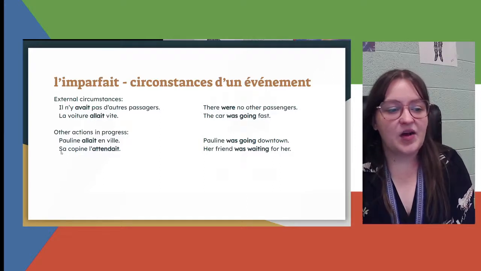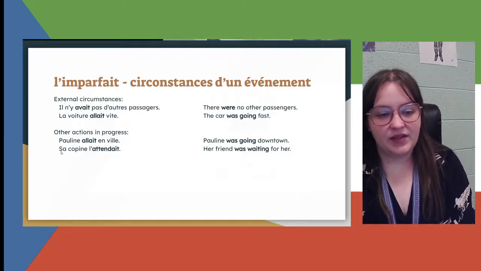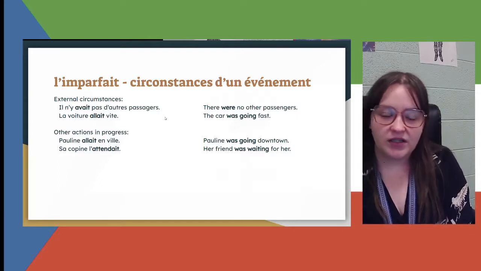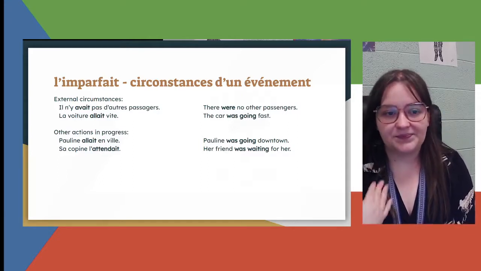Another example, sa copine l'attendait. Her friend was waiting for her. So this is a circumstance that's going on in the background when something else can happen.